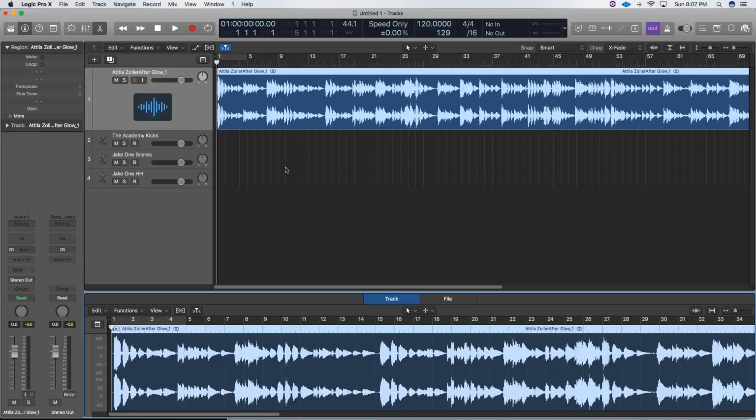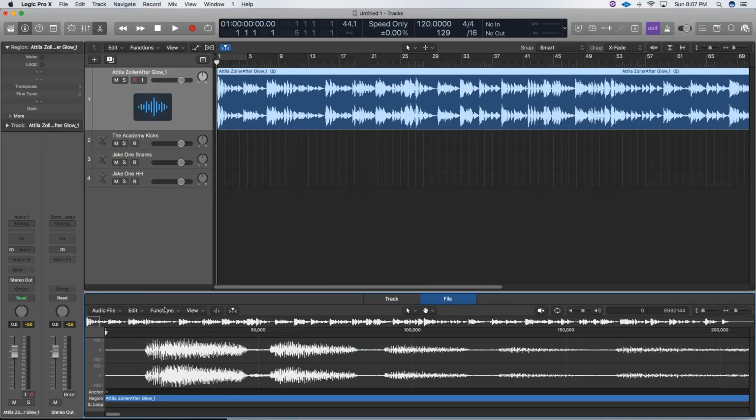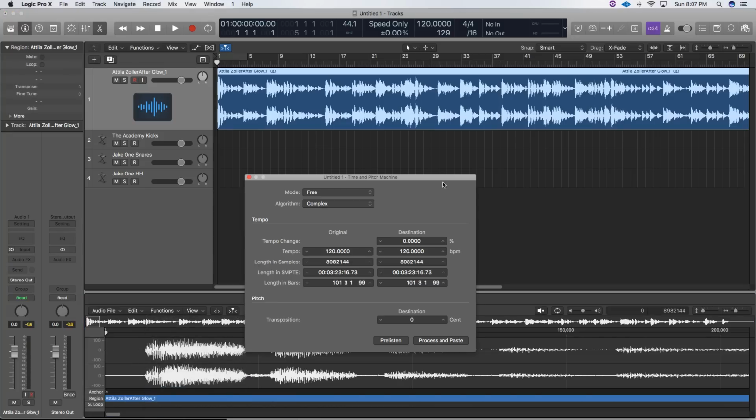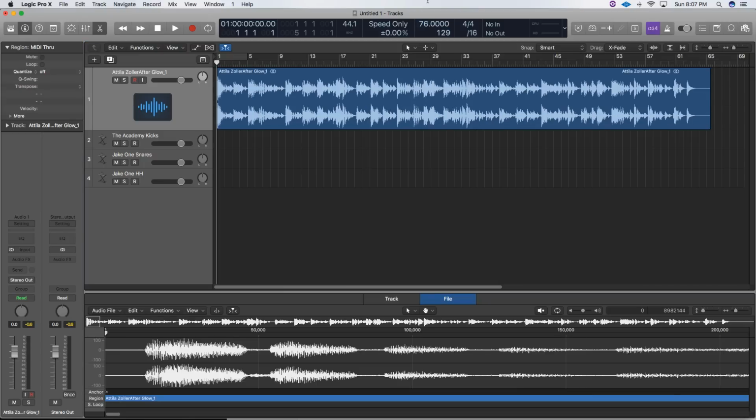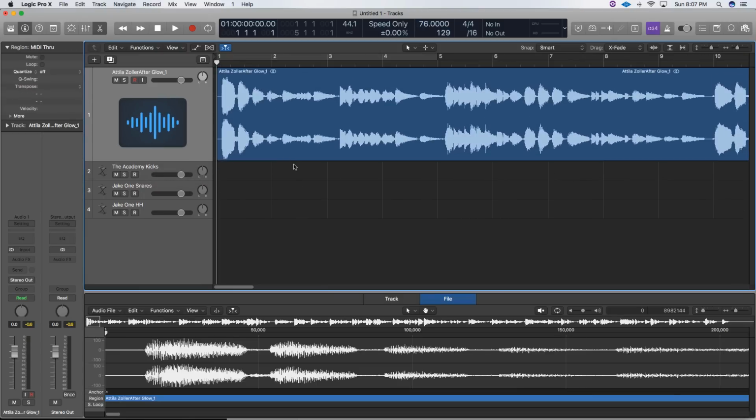Like if the instrumental that you really want to use is a little fast, all you have to do to retime it is select your instrumental, double click, go to File, Function, and then Time and Pitch Machine. You're going to want to use Complex or Universal for the algorithm. Type in the tempo it is and type in somewhere from 76 to 90, process and paste, and you should be good. I've actually done this before, so I know I want somewhere around 76 BPM. Once you have this set, you're ready to go ahead and start chopping.